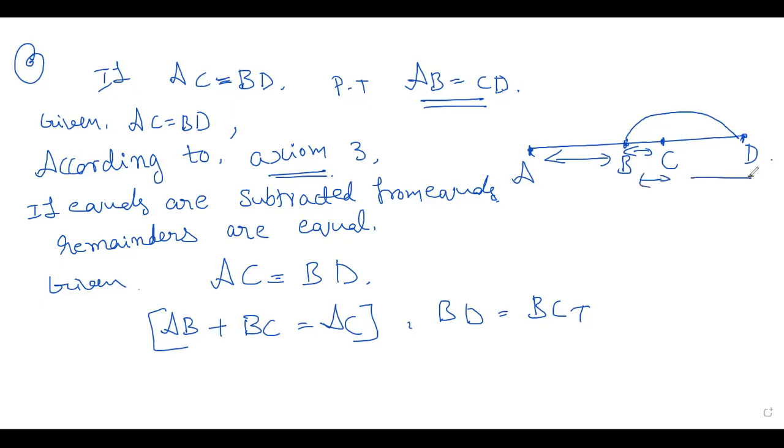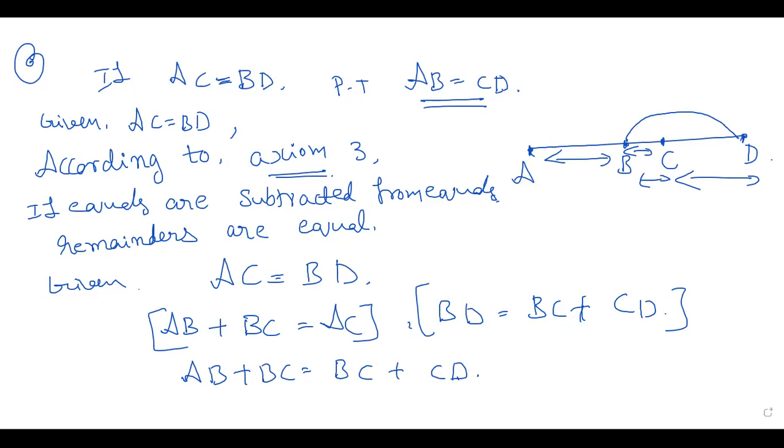BC plus CD. See, I am writing this BC plus CD, right? So now substitute in that AC place. What should we put there? AB plus BC, that is equal to BD, what have we written? BC plus CD.